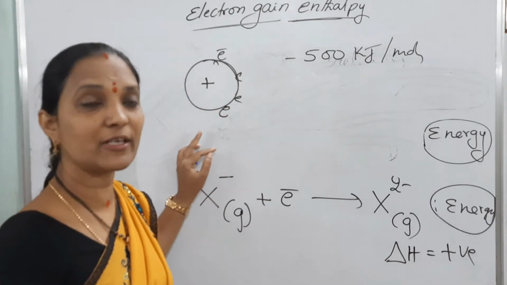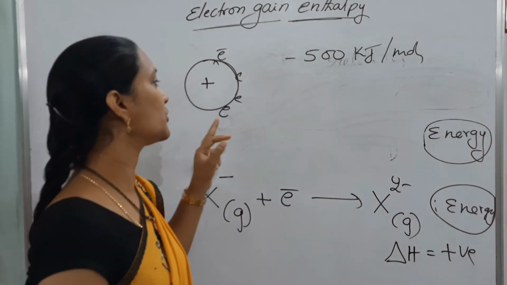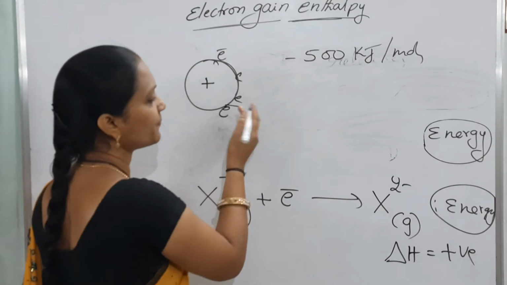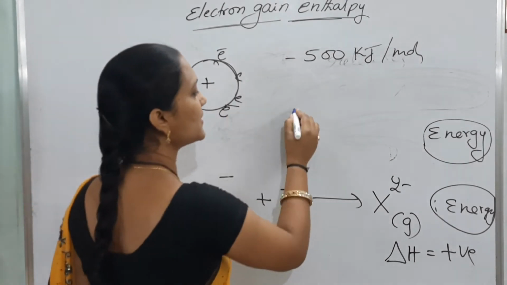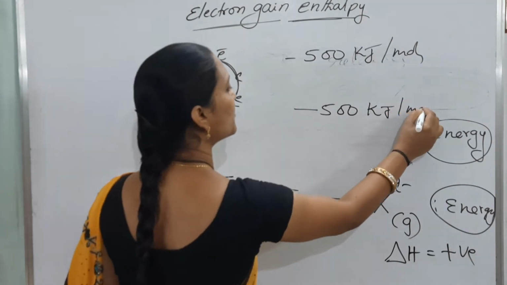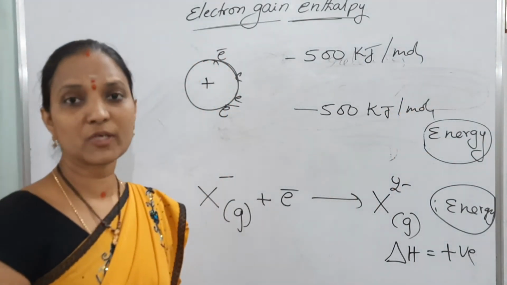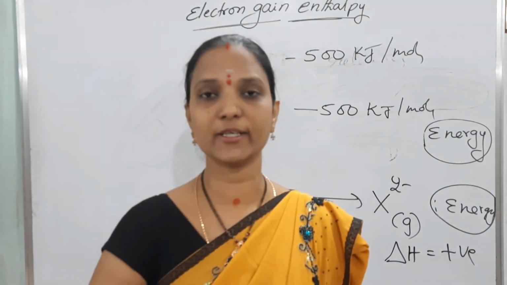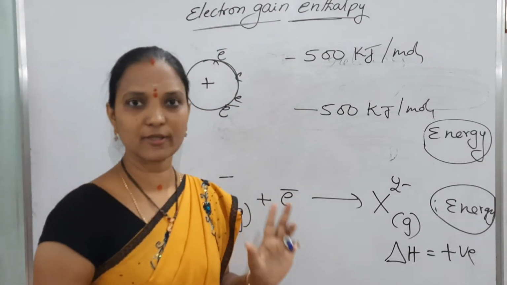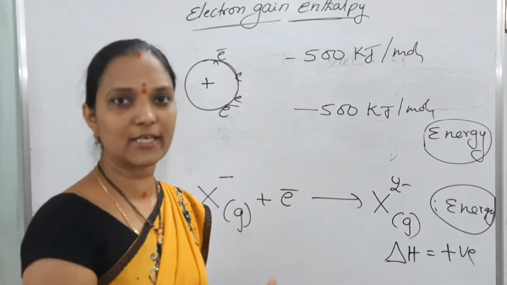Now second electron affinity. To this uninegative ion we are adding one more electron. Addition of an electron also releases energy. This also, for example, releases 500 kilojoules per mole, because a free electron has more energy, and when it enters the orbit, definitely it releases excess energy. So this also released energy. Up to this it only released.